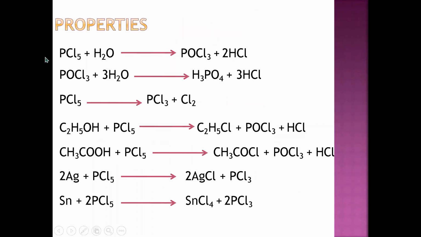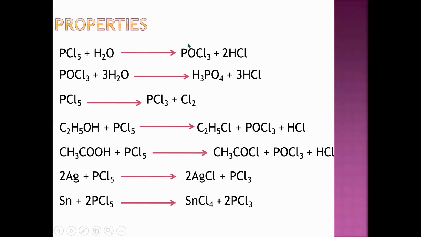Properties when it reacts with water. When PCl5, phosphorus pentachloride, reacts with water, it forms POCl3 plus HCl. And when this POCl3, the product which you obtained here, reacts with H2O, it gives H3PO4 plus HCl.